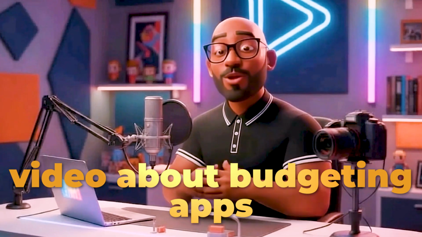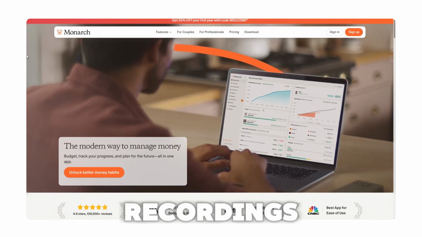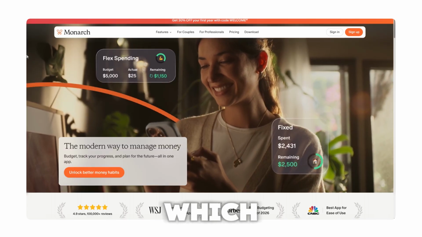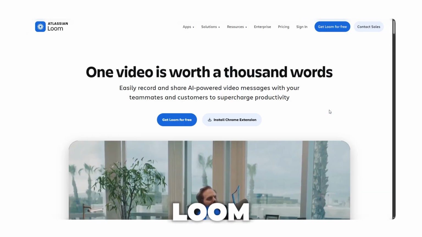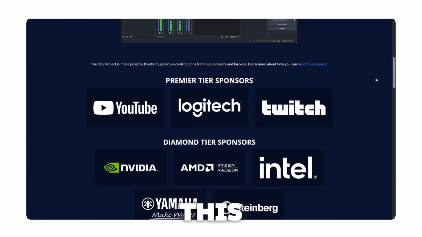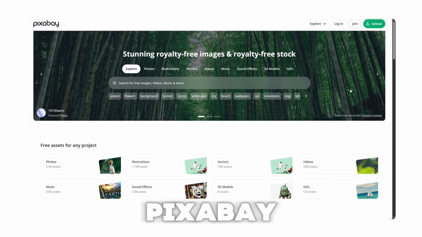For a video about budgeting apps, you could also do screen recordings of the actual apps you're reviewing, which makes the content more useful and more original. There are tools like Loom and OBS Studio you can use for this. You can grab screenshots from the app websites. You can find stock footage on free sites like Pexels or Pixabay.